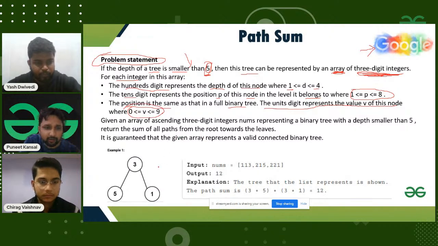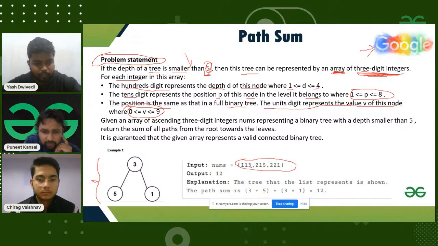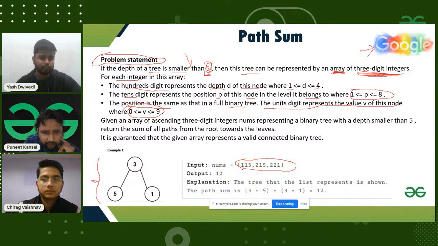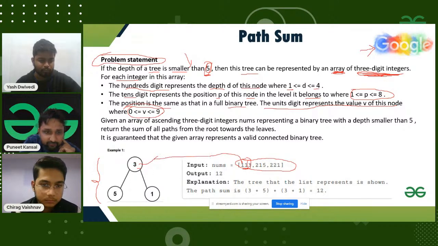Let's take an example, which will make this easy to understand. You will be given an input array like this, and this input array represents this binary tree. Let's try to relate it. This is showing 113. The three means I'm talking about this node, which is at the first level, or depth.